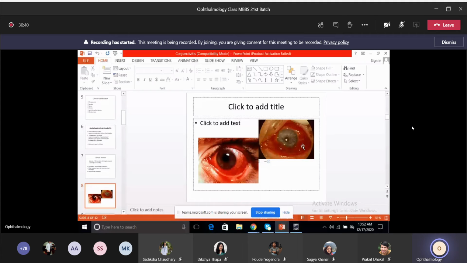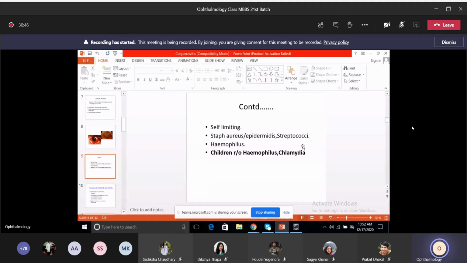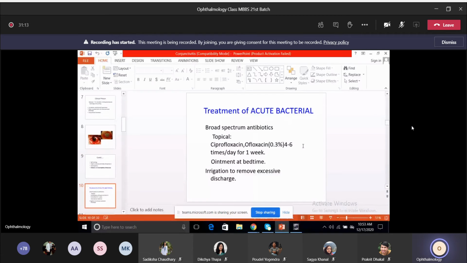It is usually self-limiting, and the main causative organisms are Staph aureus, epidermidis, and streptococci. However, in children, you have to rule out Haemophilus and chlamydia. So a conjunctival swab can be sent for culture and sensitivity to rule out these organisms in children. Usually it's self-limiting, however medication has to be started. Since it's a bacterial one and it's acute, we go for broad spectrum antibiotics, usually given in the topical form, either as drops or as ointment.